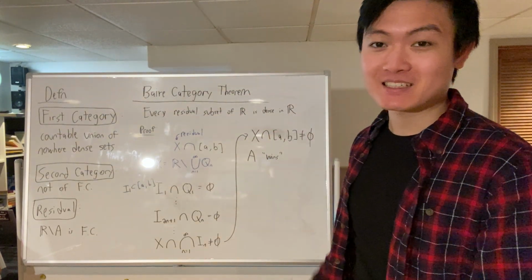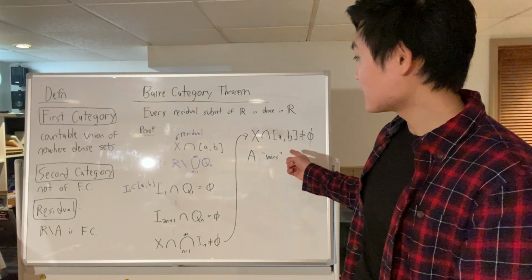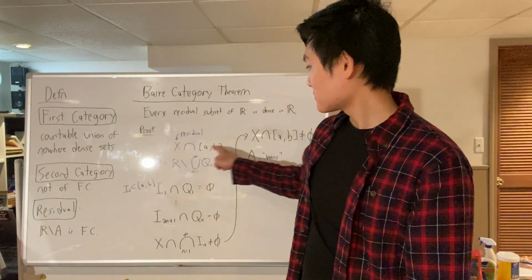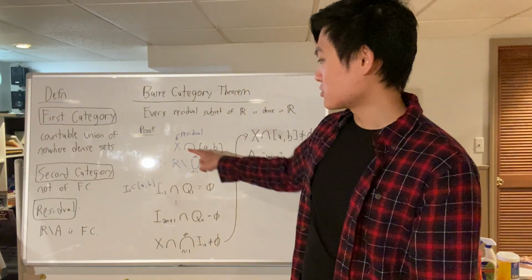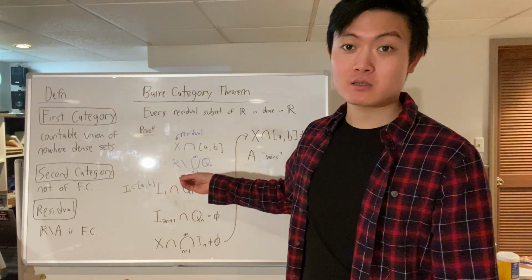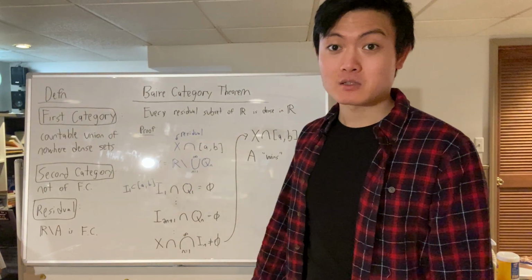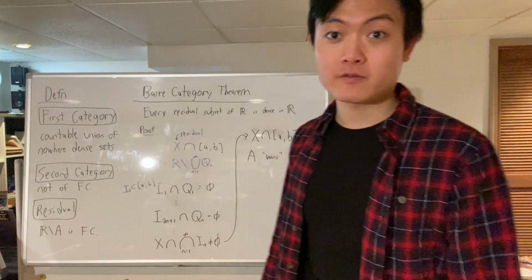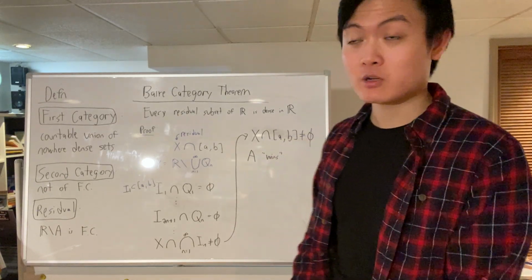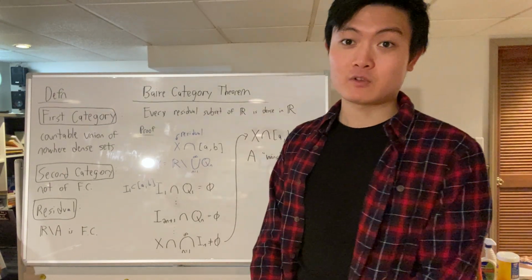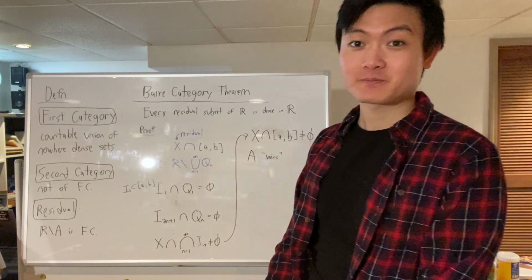And since it contains a point of X, it means that X intersected with AB will contain a point of X, and so that concludes the definition of dense. And so we've shown that X is dense, and we've proved the theorem.